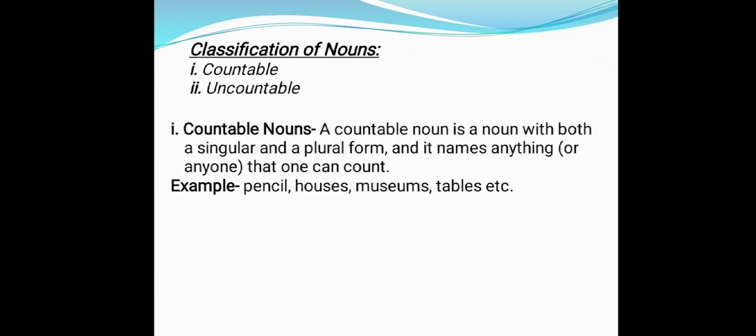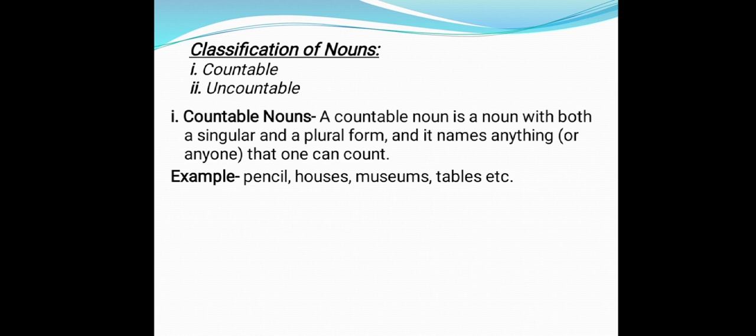Now move to the next. We will talk about classification of noun. Nouns are also classified as countable and non-countable, or you can say uncountable nouns. Countable noun: nouns which can be counted are called countable nouns.